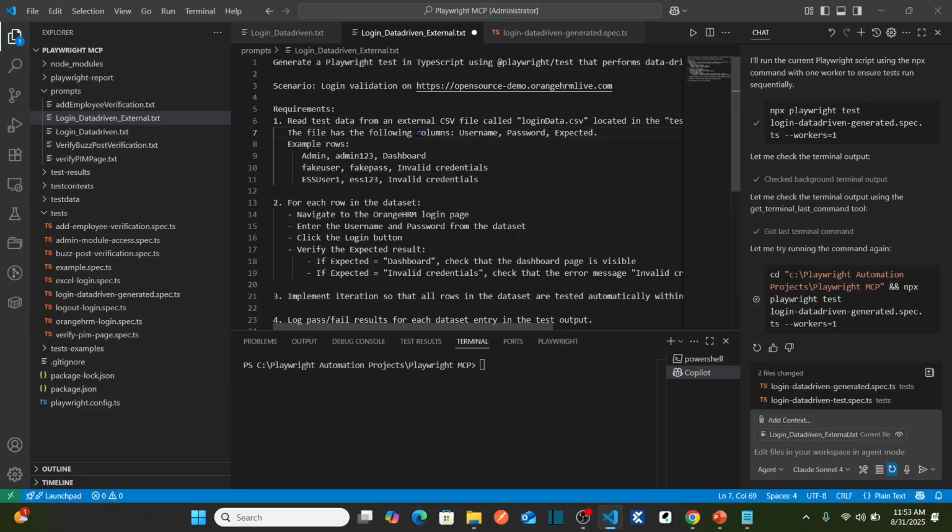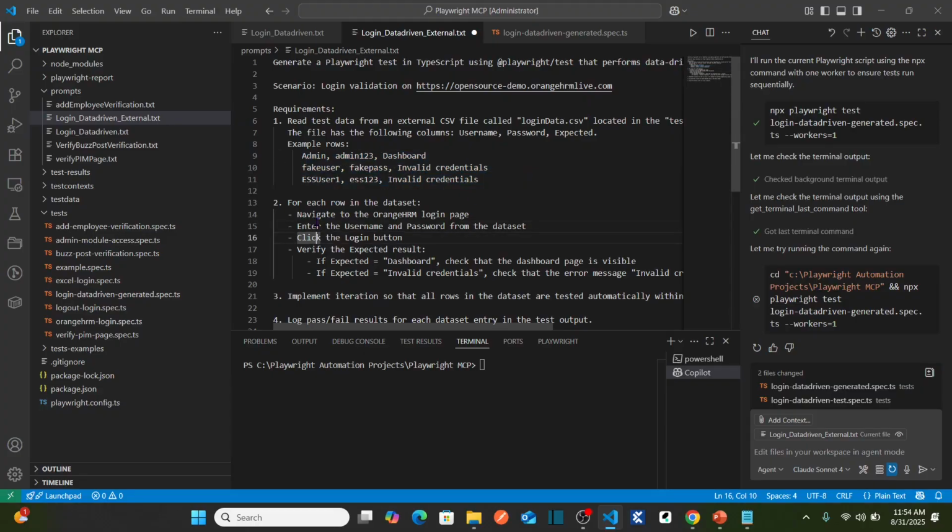And the file has the following columns. I'm defining the column names here: username, password, expected. What is the data set here? Admin123, dashboard. And this is my second set of credentials, and this is my third set of credentials and expected results. So these are the 3 different data sets.